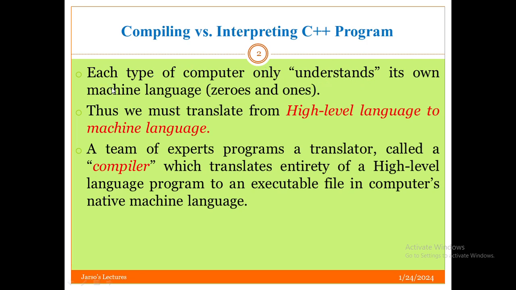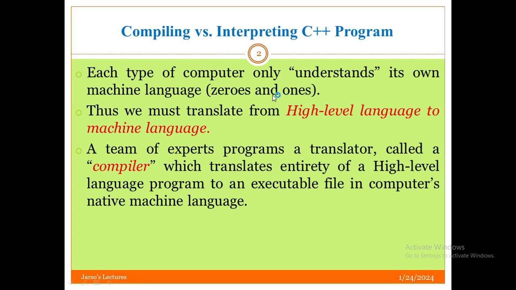This machine language is written in binary code formats, the language which stores instructions in executable formats. Those executable instructions are in the form of zeros and ones. This is the point you have to remember. The computer only understands this machine language, or binary language, where instructions are in the format of binary code.